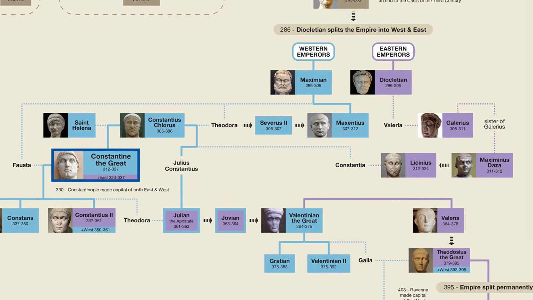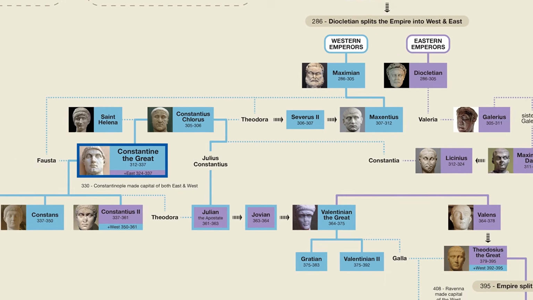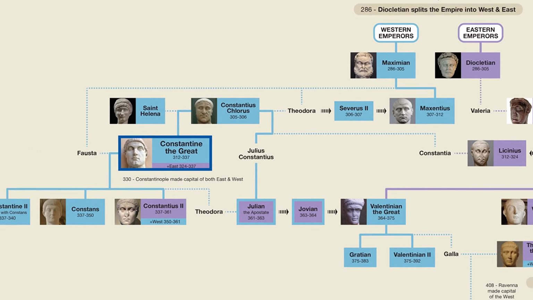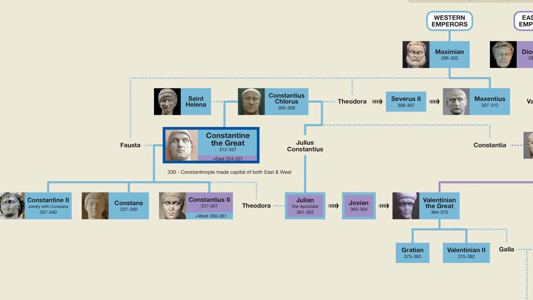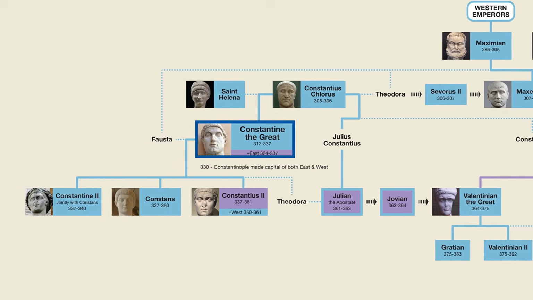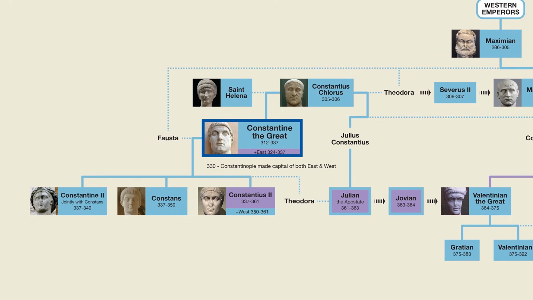At this point, he established a new capital at what had previously been known as Byzantium. However, he called his new city Constantinople after himself. So basically, Constantinople became the new Rome, and the leaders of the new Rome were now Christians.